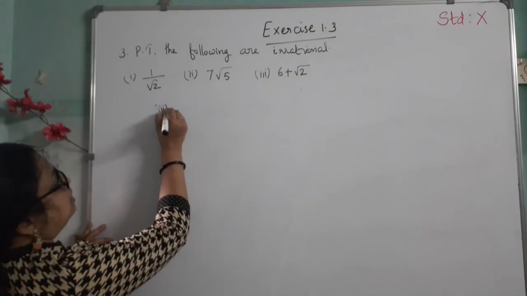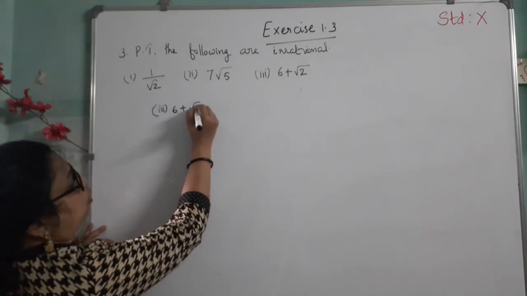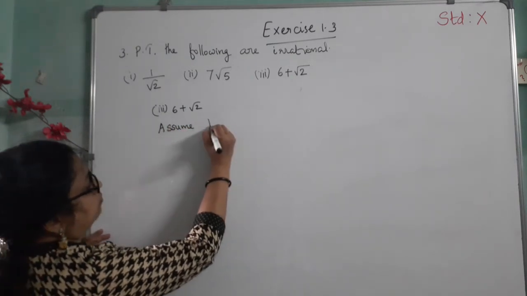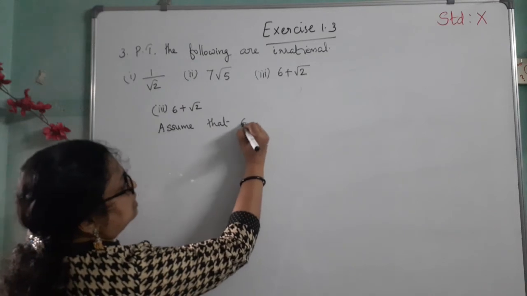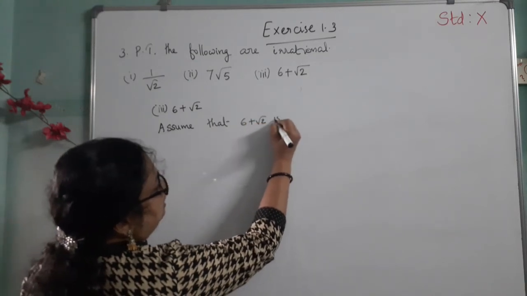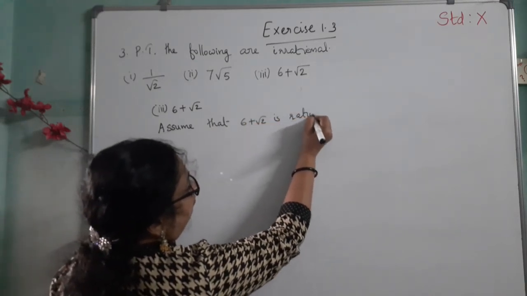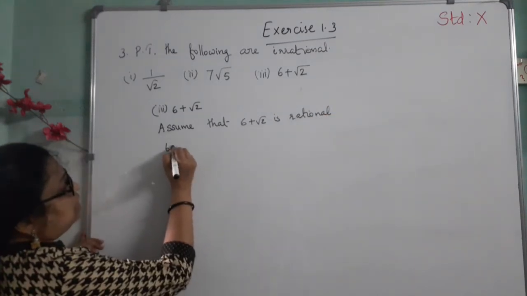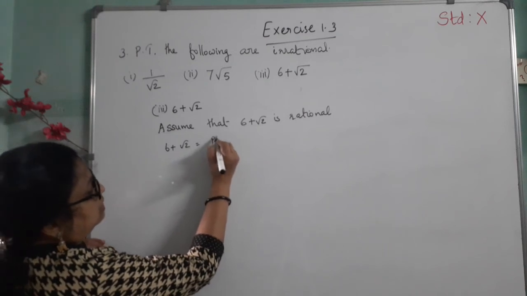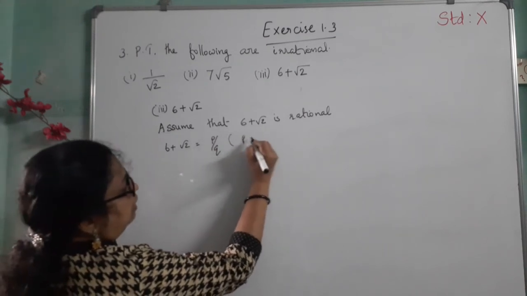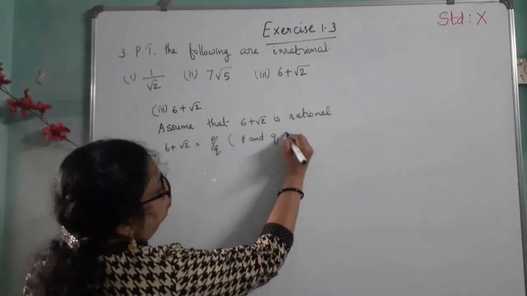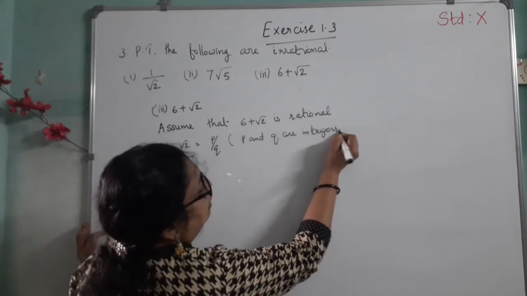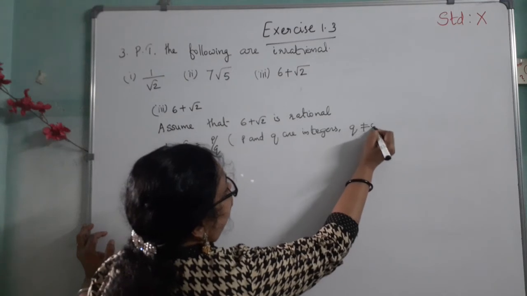Third question, 6 plus root 2. Here assume that 6 plus root 2 is rational. Then 6 plus root 2 can be written as p by q, where p and q are integers and q not equal to 0.